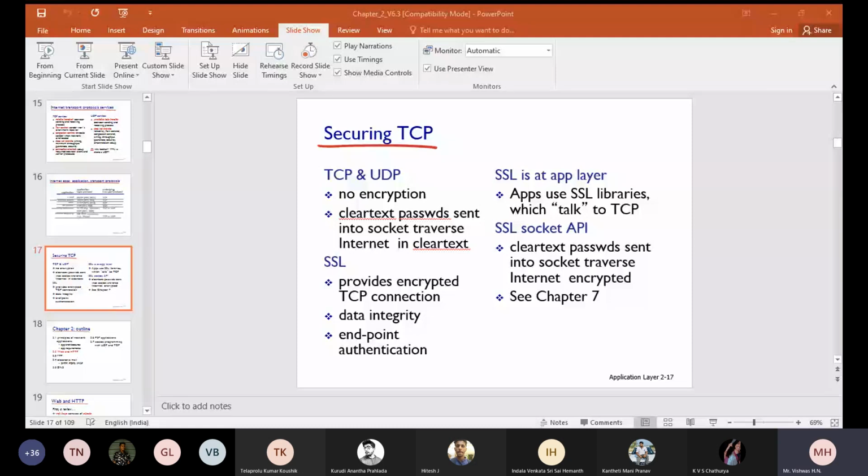I added it, no? I have added Gundala Jain. In the beginning of the class, he messaged me.